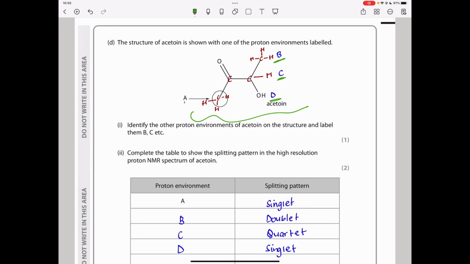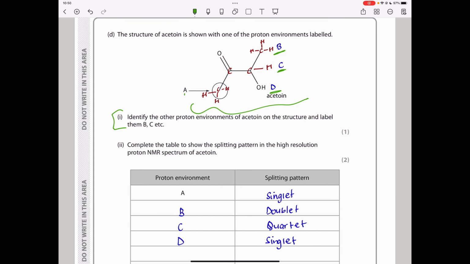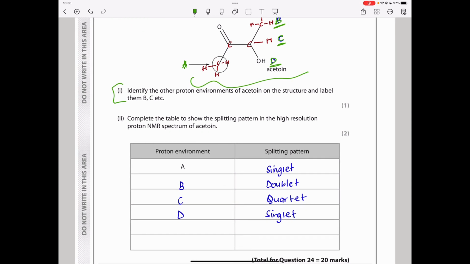So let me first read this part. They say, identify the other proton environments of acetone on the structure and label. So there is environment A, which was given to us, environment B here, environment C, and environment D. All those environments are unique, they're different, they're not the same, and they have protons in them. Then Roman 2 says, complete the table to show the splitting patterns in a high-resolution proton NMR spectrum of acetone. Remember they said high resolution, so there should be splitting if possible.